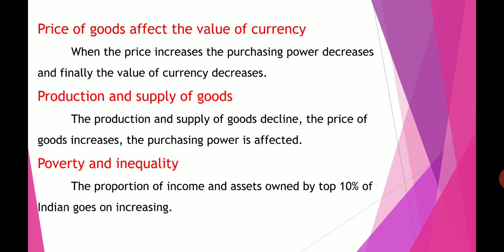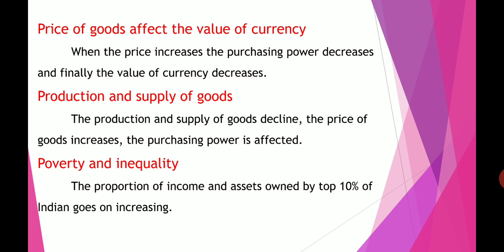Next one, production and supply of goods. When the production and supply of goods decline, it is reduced and the price of goods increases. This is all the same concept: when demand increases, price also increases. For example, I need 10 kg of sugar, but I have only 5 kg of sugar. So demand is increased, and the value of money also will be increased. That is the concept of purchasing power, and purchasing power will be affected.